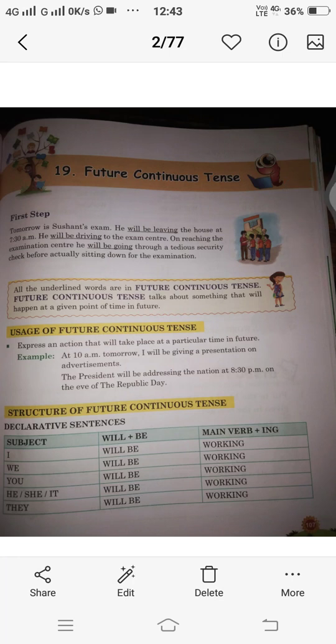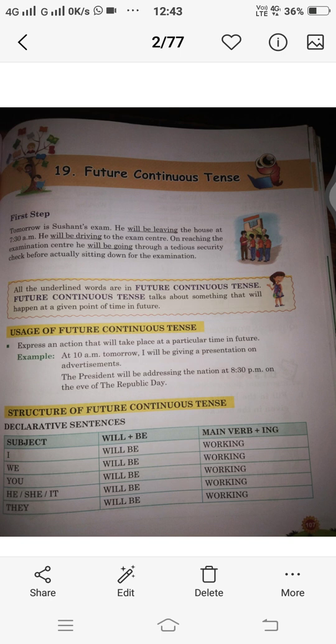Today in English grammar we will do chapter number 19, that is future continuous tense. Before we start this topic, earlier I had taught you future tense. Future tense means the action which is going to happen in the future, and we came across three words, that is will, shall and going to, which can be used to show any action which will be happening in the future.